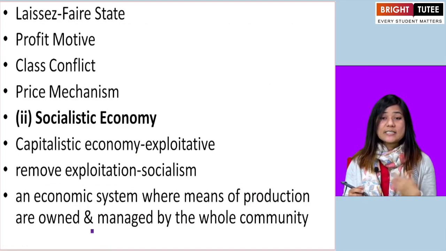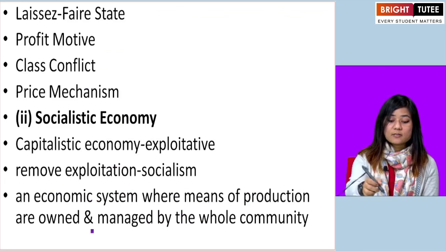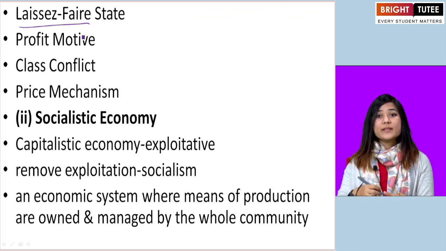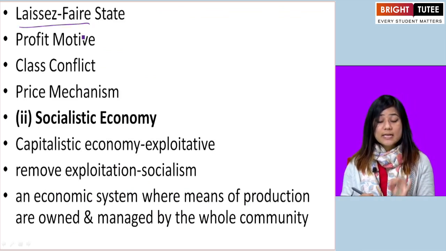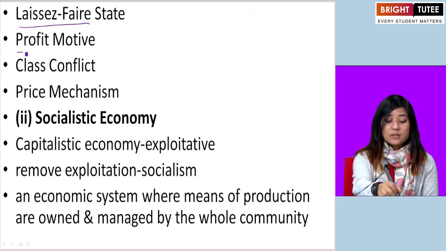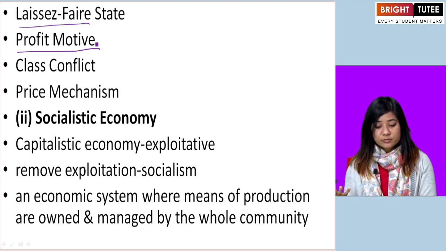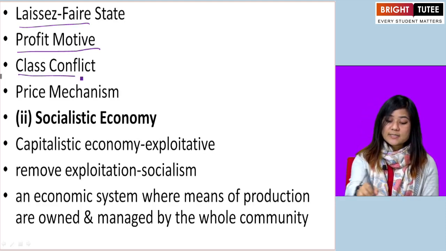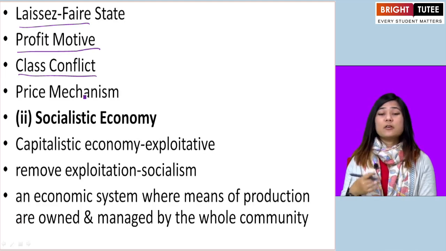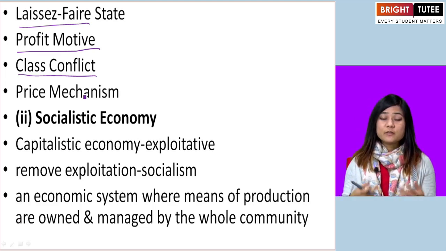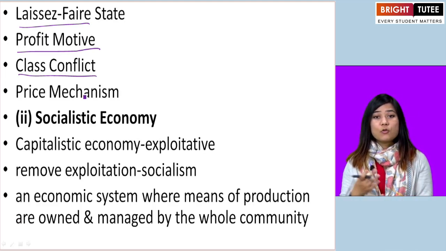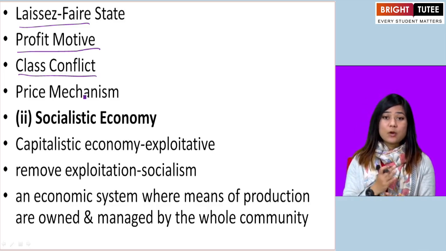So here the economic state is called laissez-faire, where there is zero government intervention. Okay. The economy is very profit motivated, self-interest motivated. Okay. Here is class conflict, because here who can thrive? The people who have control over capital, money, wealth.